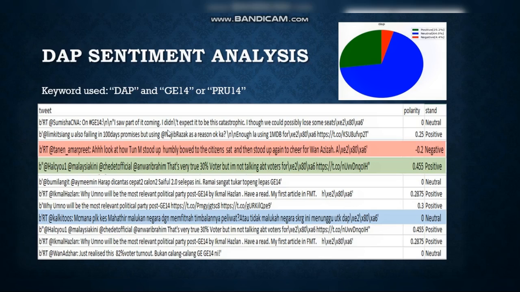This is sample data of DAP. You can see that the sample neutral data is like macam mana pula kes Mahathir malukan negara dengan memfitnah timbalan perdana menterinya. And a negative sentence like: look at how Tun Mahathir stood up, humbly bowed to the citizens, and then stood up again to cheer for Wan Azizah. And a positive sentence is like: it's very true that 30% water, but I'm not talking about water.